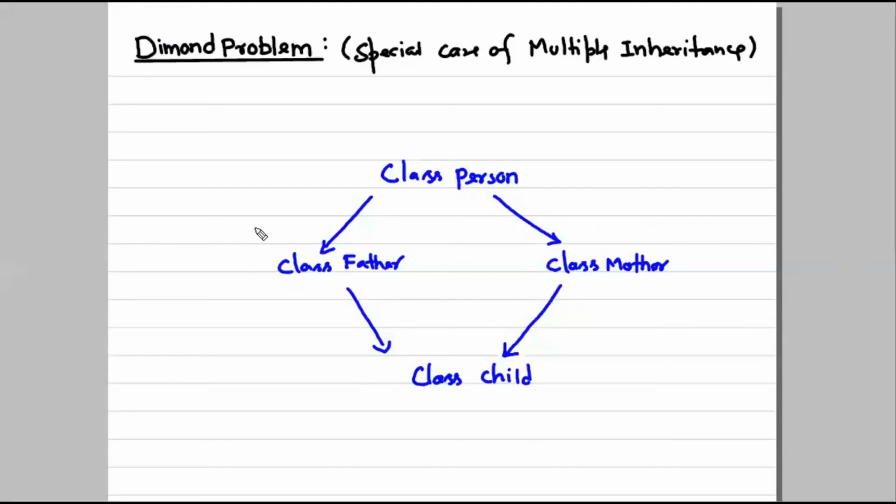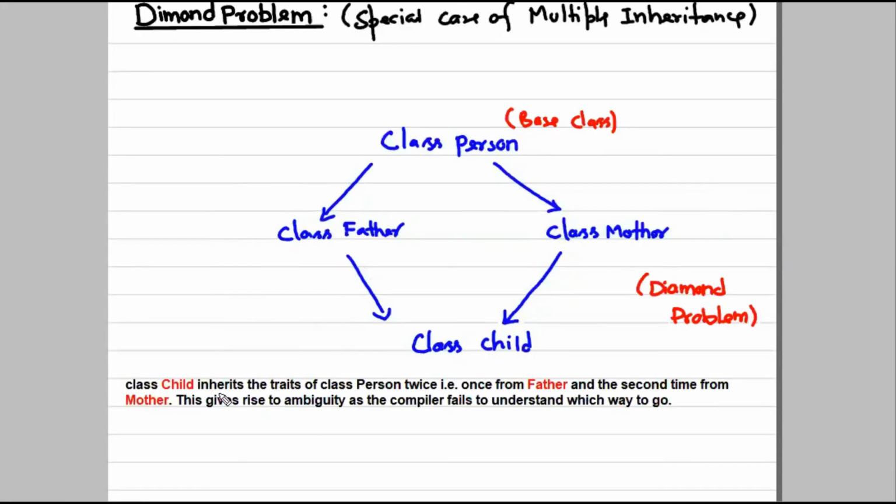We have understood the solution, but let's discuss a little more, so you can write it in your theory exam as well. This is the base class, this is the diamond problem. The class child inherits the traits of class person twice. Why? Once from father and the second time from mother.